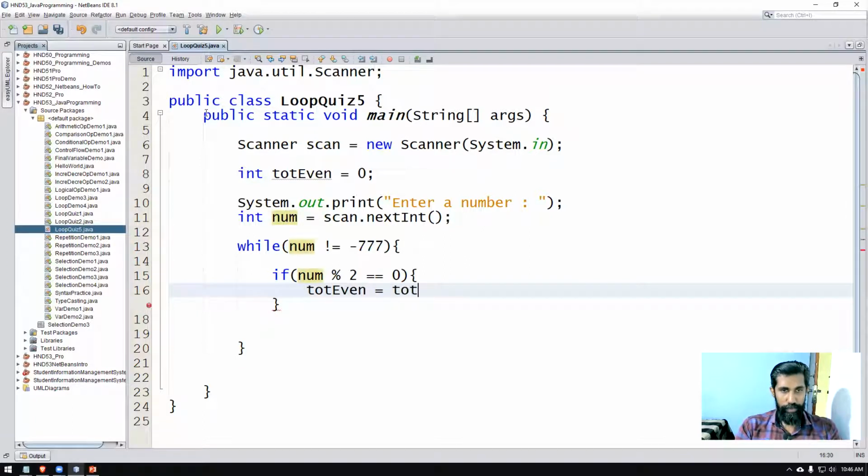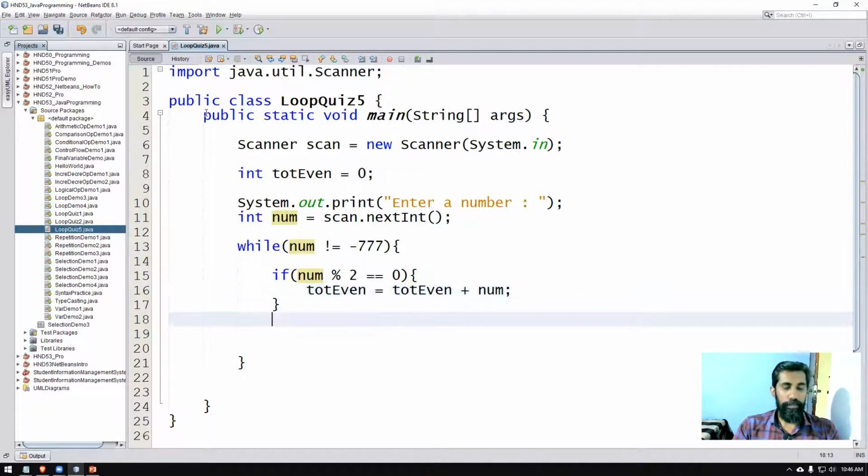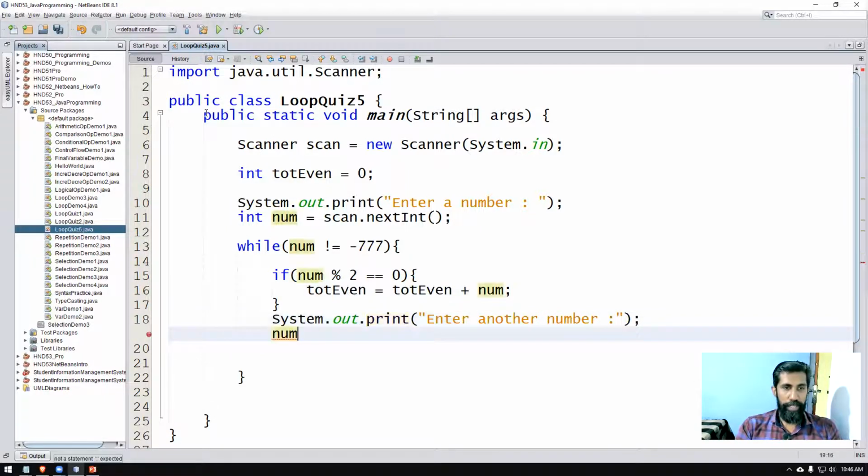So, totalEven is assigned the value totalEven plus num. Then we ask the user to input the number again. System.out.print, enter another number. Don't say int num now, just say num because it's already defined.